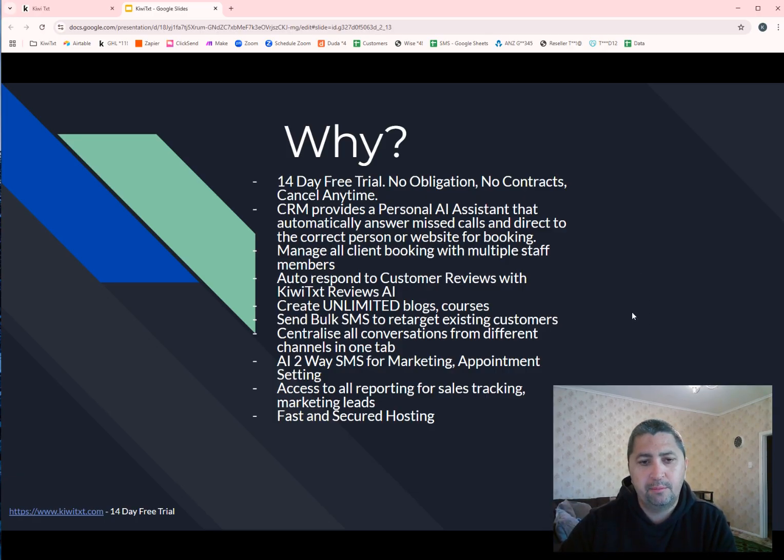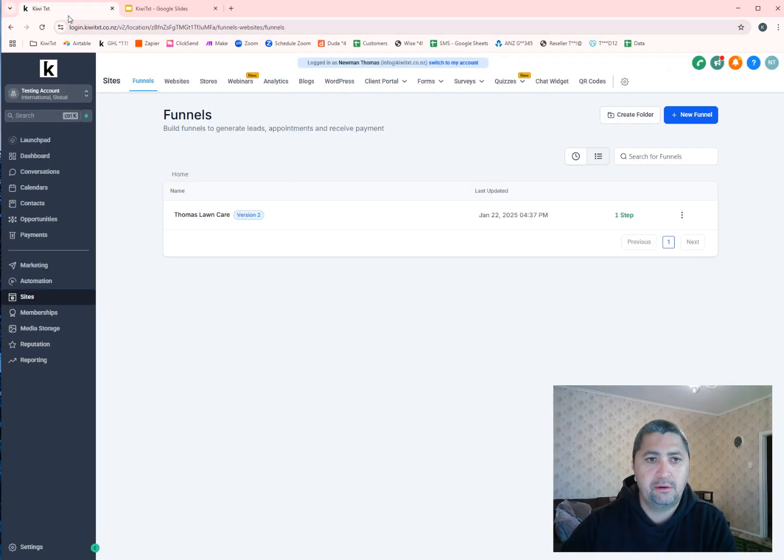The QueryText CRM gives you access to all your reporting for your sales tracking and marketing leads, and also you can have fast and secured hosting. So let's go into the CRM.